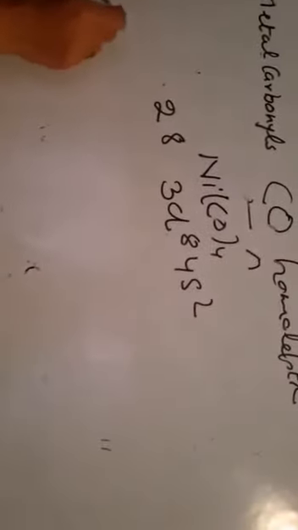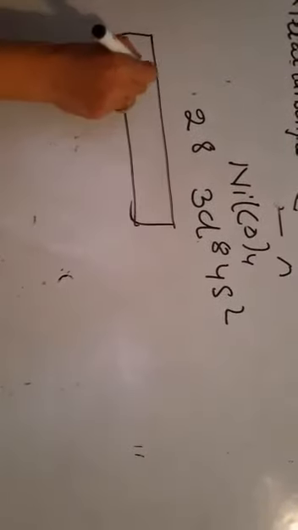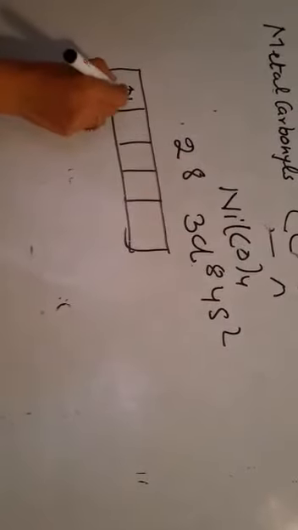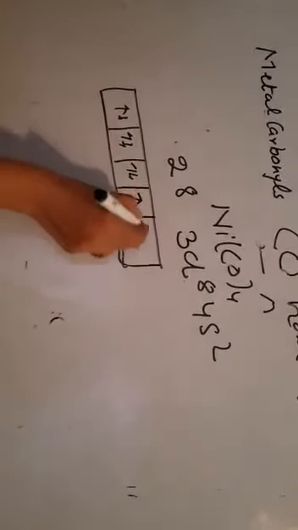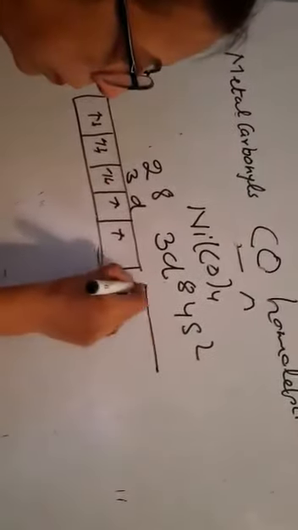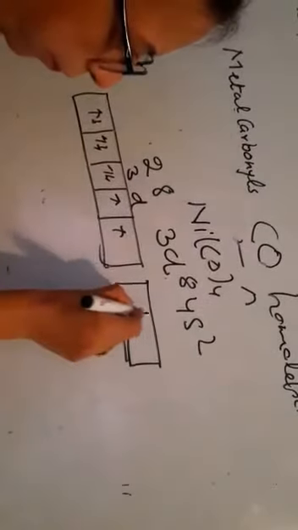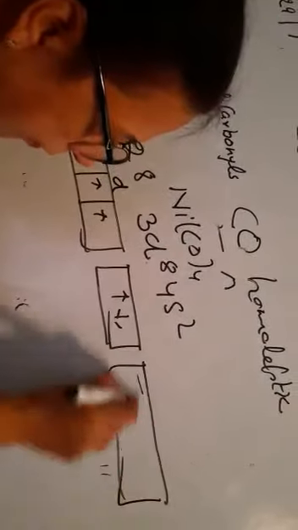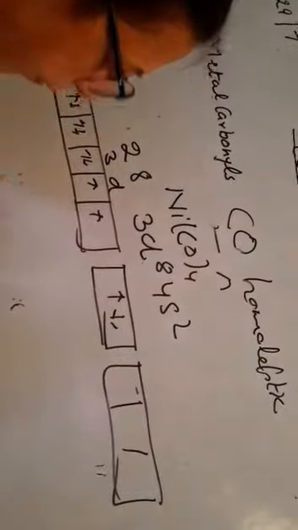So, if I write its configuration, there are a total of 8 electrons in 3d and 2 electrons in 4s, and the p orbitals are lying vacant.